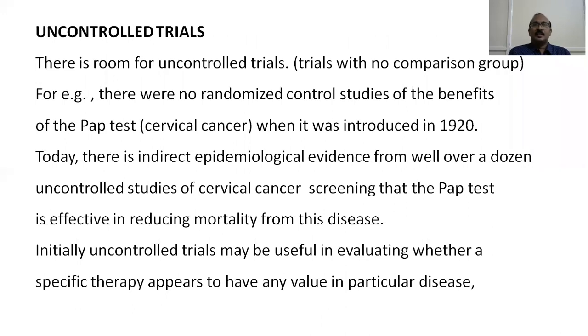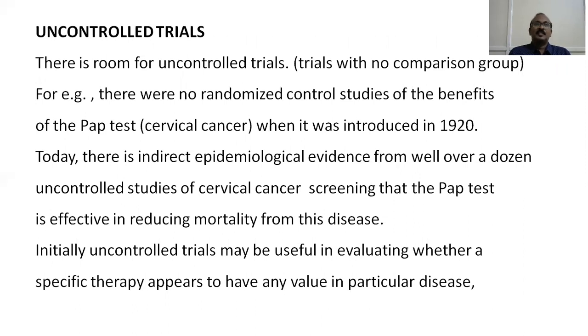Uncontrolled trials. As the name suggests, there is no control group to study the effect in this type of trial. There is room for uncontrolled trials, trials with no comparison group. So here basically the comparison group is absent to study the effect of a particular intervention or factor. A classical example is the pap test for cervical cancer.